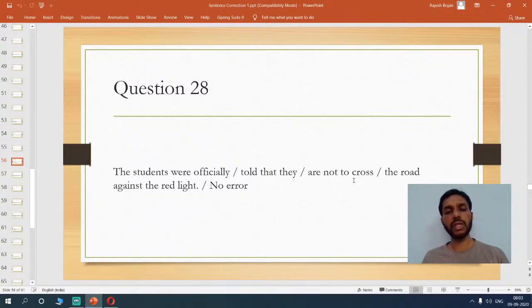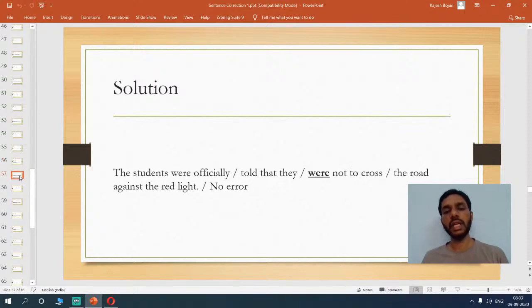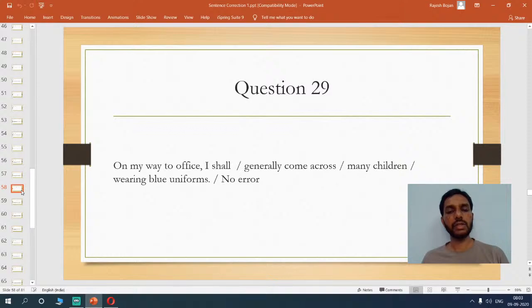So now you see that here we are using a past auxiliary verb, but here we have used a present auxiliary verb. So we have to change this "are" into "were". So that would be the right way to change this sentence. The students were officially told that they were not to cross the road against the red light. So that would be the answer. See, they were. That's how you write.